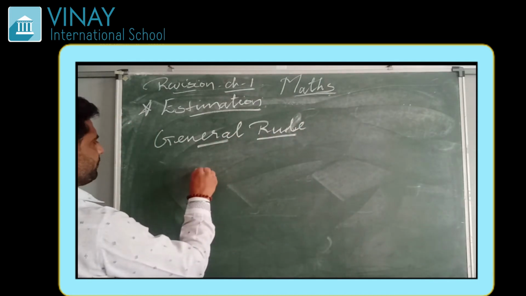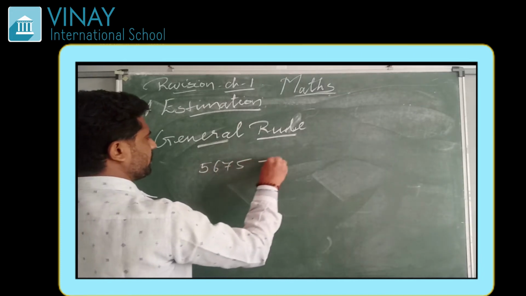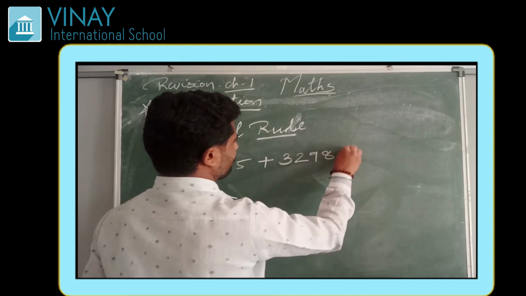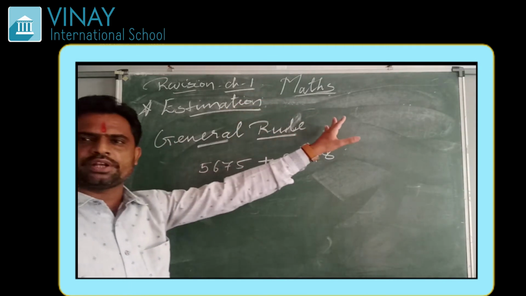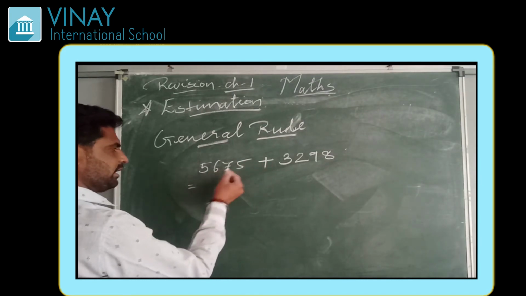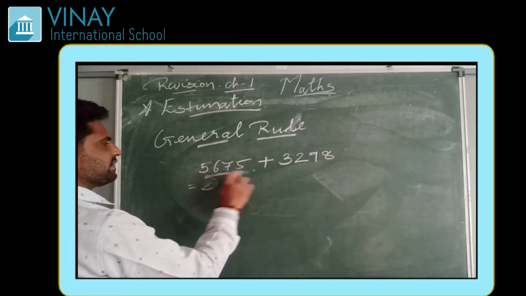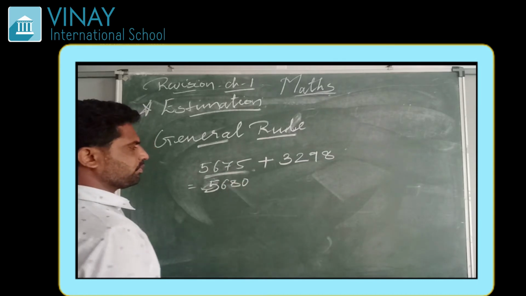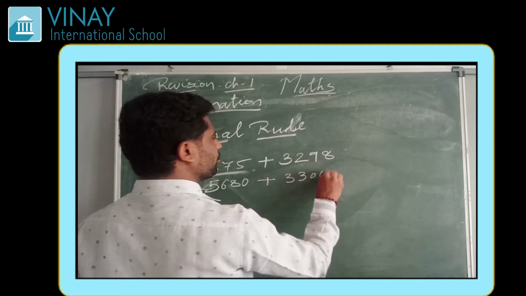Suppose any number is there, 5680 plus 3298... Now by adding this, by the estimation method using the general rule, if you round it to the nearest 10, then this will be 5680 plus 3298, so 3300.